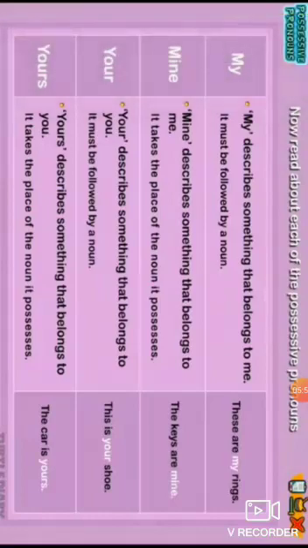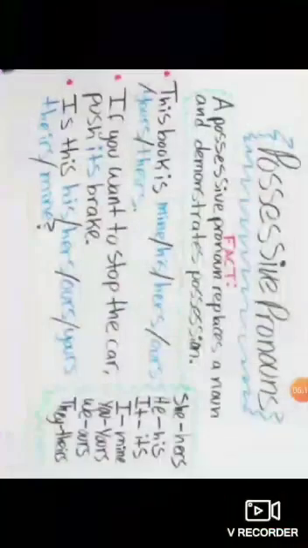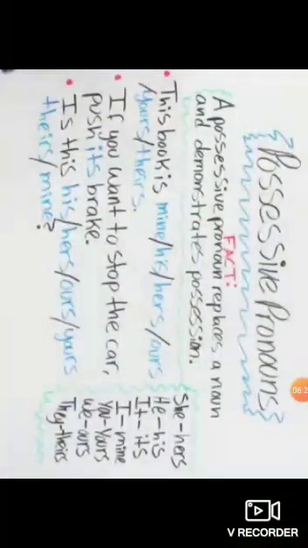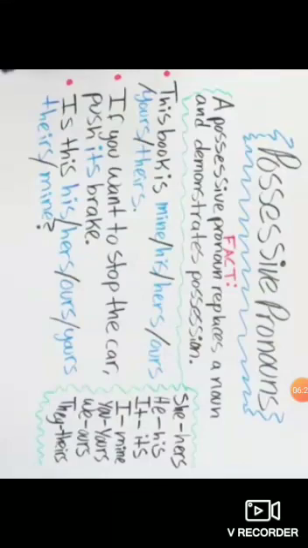Otherwise it would have been: the keys are my keys. That looked awkward. That's why, to make it easy and more natural, we have made it: the keys are mine. Same way you can see these examples. Now let us see how we can use these in sentences.